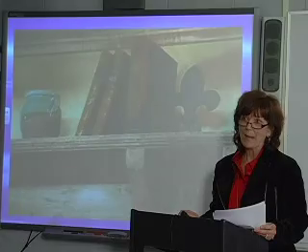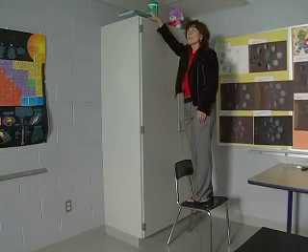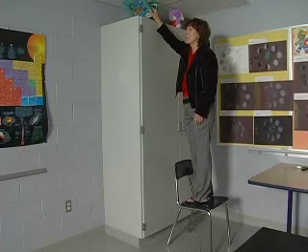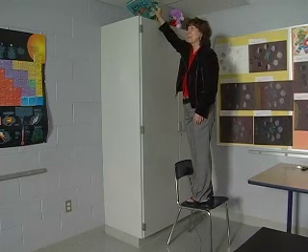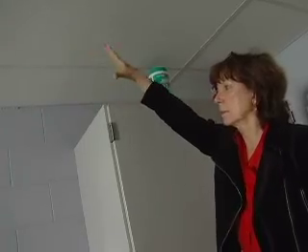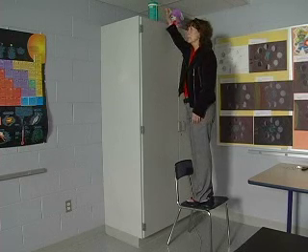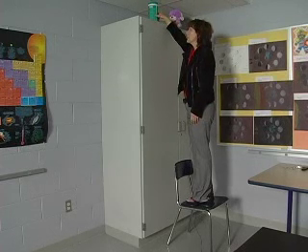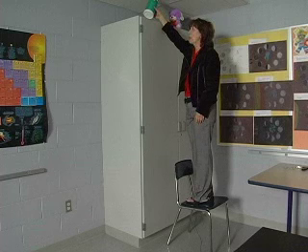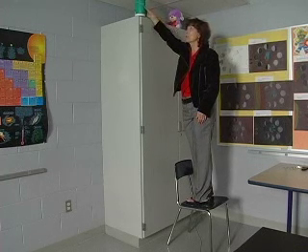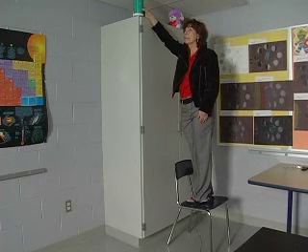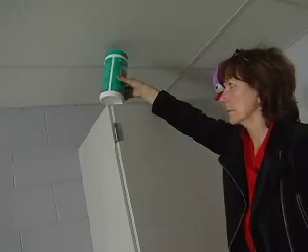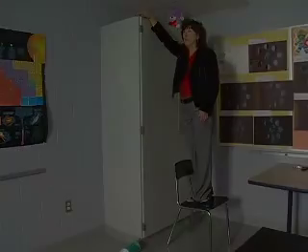Watch our demo now. This book has potential energy, and then it gets transferred into kinetic energy. This plastic jar has potential energy at the top of this cabinet, but I'm going to transfer it into kinetic energy.